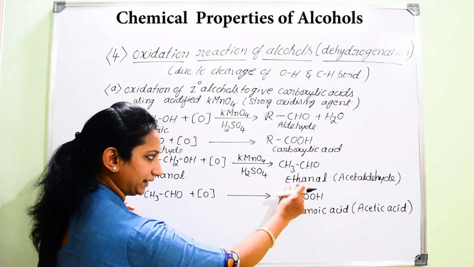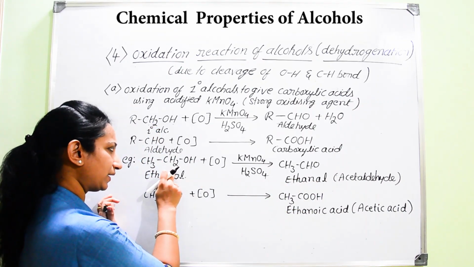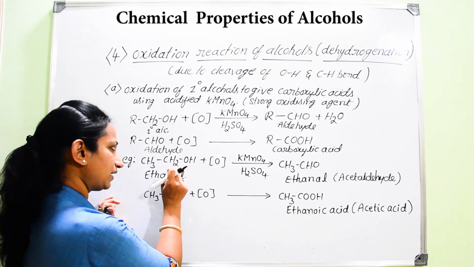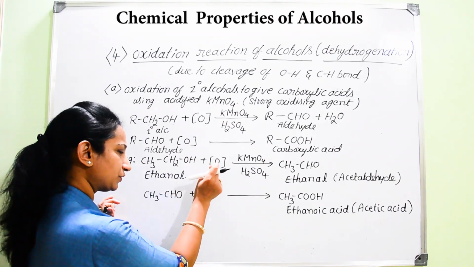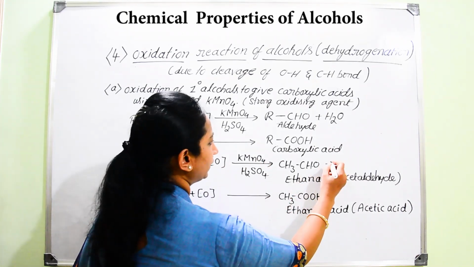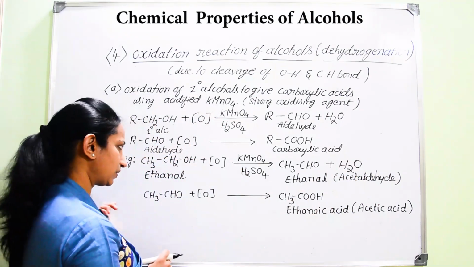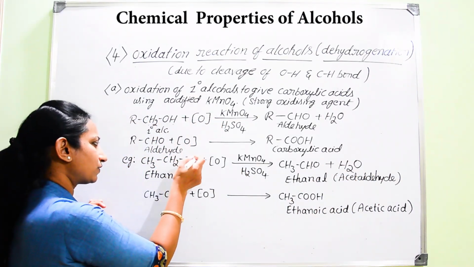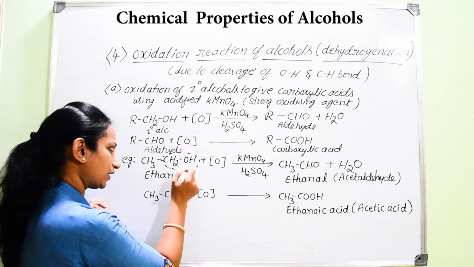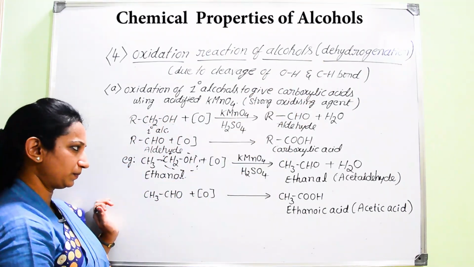Which aldehyde? Ethanal. Here from this carbon atom, one hydrogen atom, and one more hydrogen atom attached to the oxygen, these two hydrogen atoms will be converted into what molecule? Water molecule. So there is removal of two hydrogen atoms from the CH2OH group. That is why it is considered a dehydrogenation process.